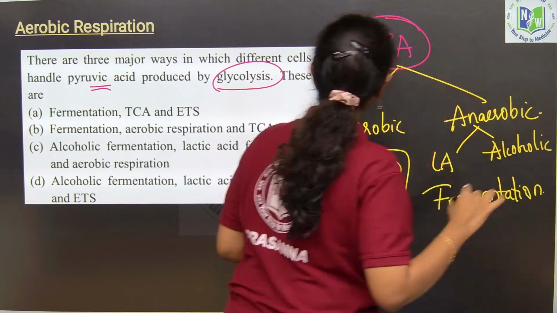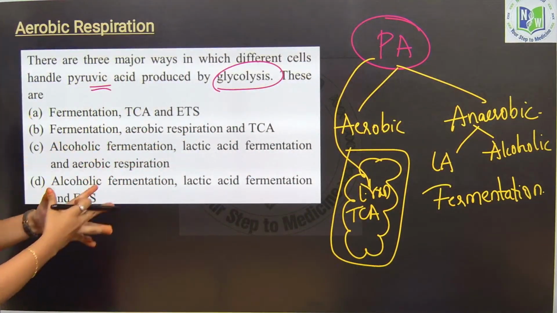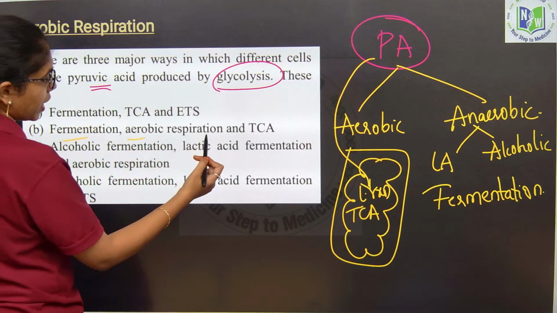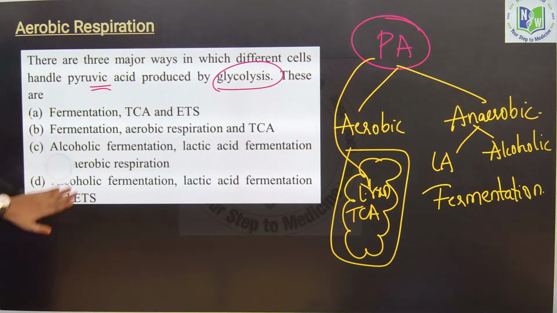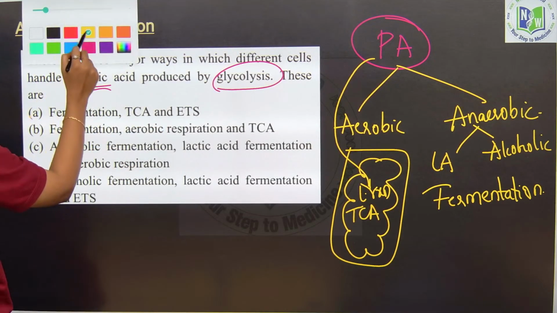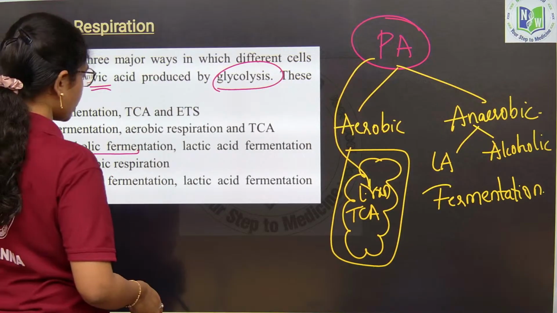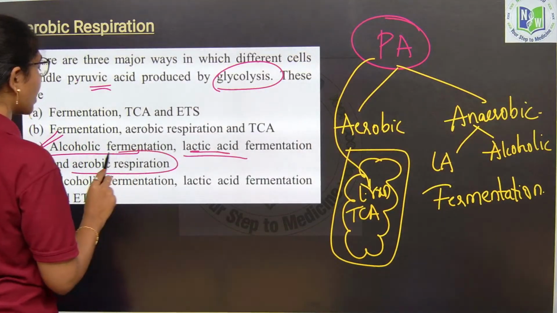Clear, ma? So, what are the three pathways pyruvic acid can choose after glycolysis? Lactic acid fermentation, alcoholic fermentation, and aerobic respiration. Option C will be the answer because here everything is covered.